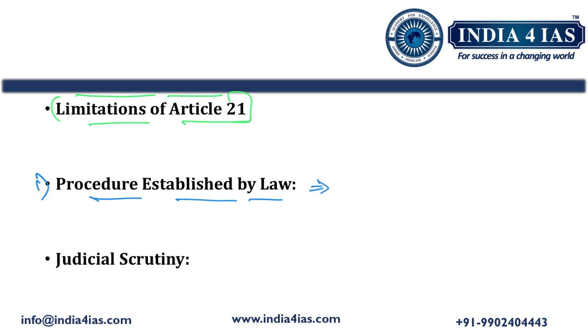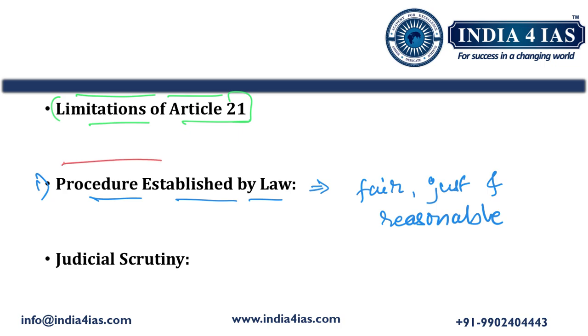Further, the Supreme Court in various judgments asserted that this procedure established by law must be fair, just, and reasonable. So, if it fulfills all the three criteria, then the law is valid or it does not violate Article 21 of the Constitution.